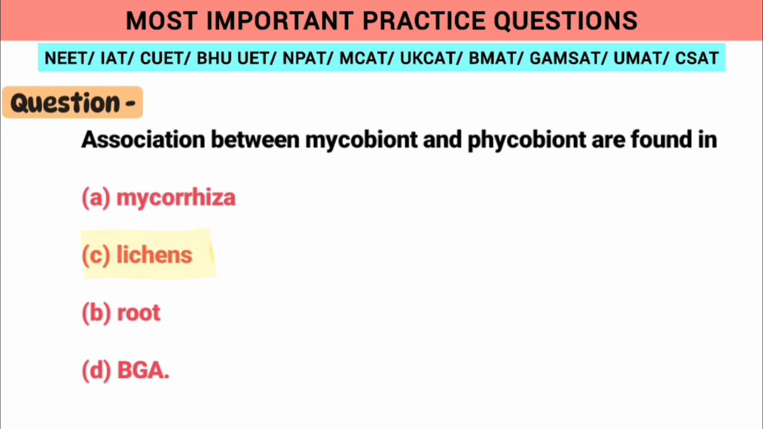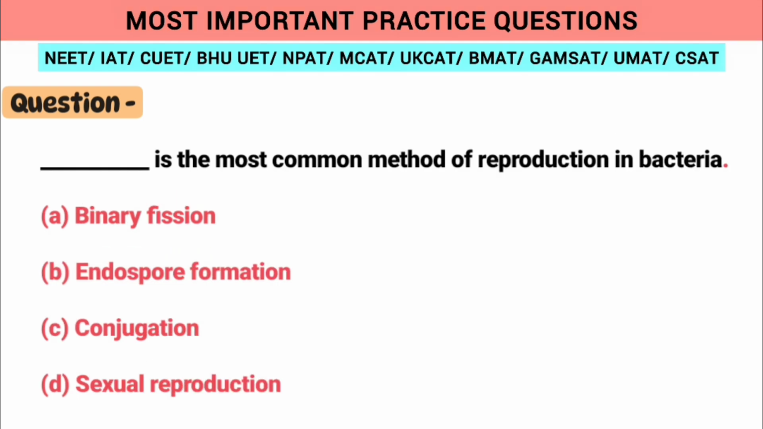Now the next question is dash is the most common method of reproduction in bacteria, and the answer is binary fission, the process of one cell simply dividing into two cells. So option A is the correct one.